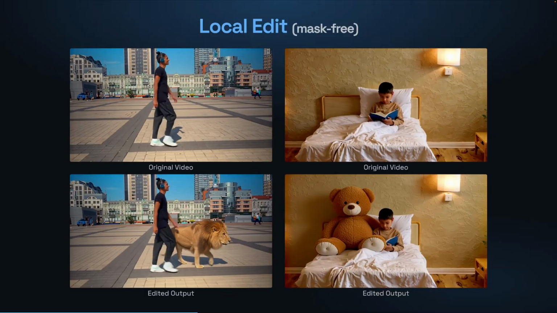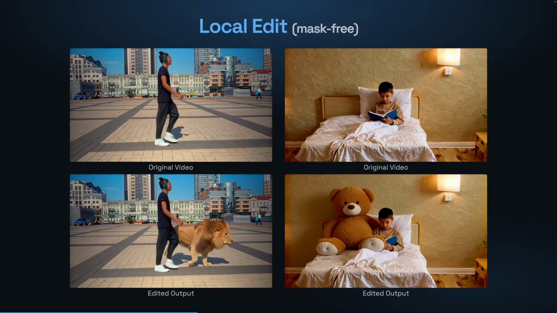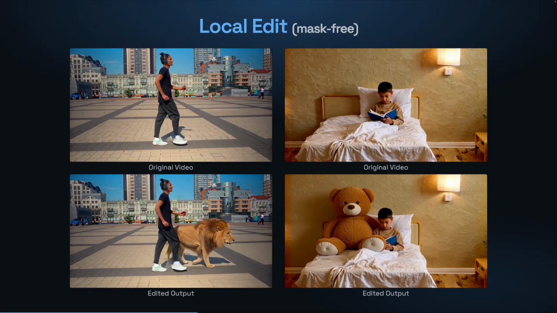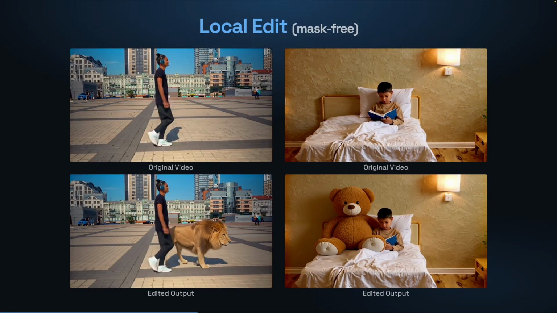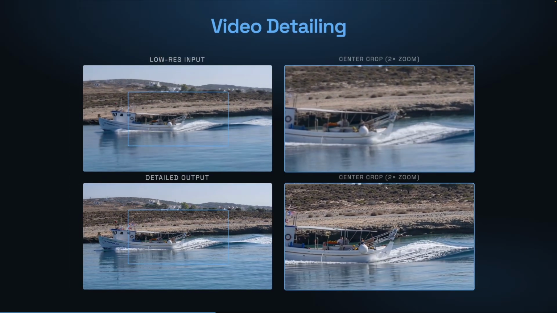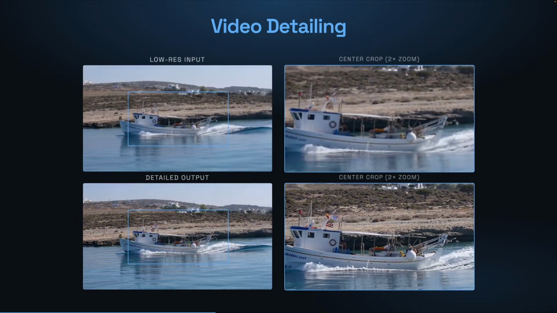Unlike inpainting, local edit does not require a mask. The model learns to add or remove objects from a text prompt alone, including their side effects like shadows and reflections. Video detailing enhances resolution and recovers fine textures that were lost in the low-resolution input.